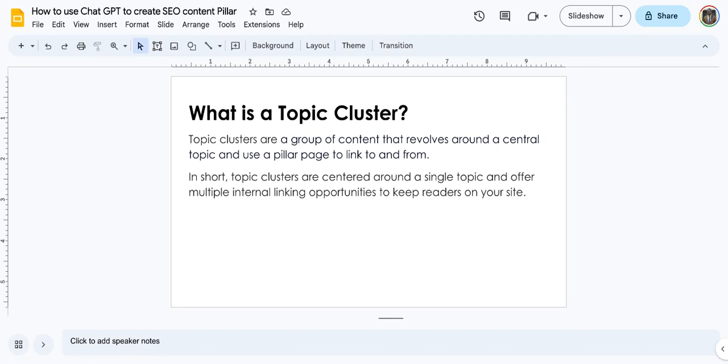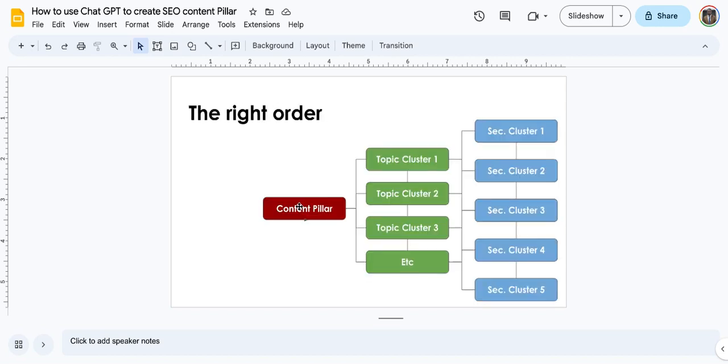So it's under the content pillar, right? Then the topic clusters will be on this page, and each of them will have answers to the questions, answer to this question, answer to this question, and the list could go on, right?